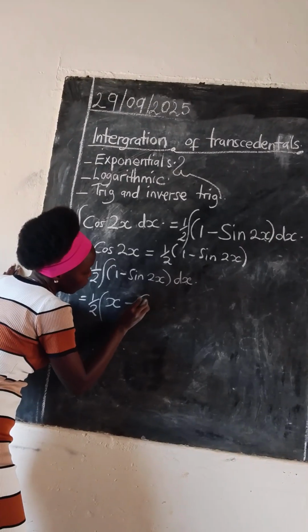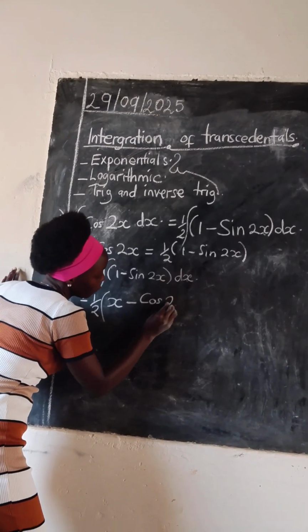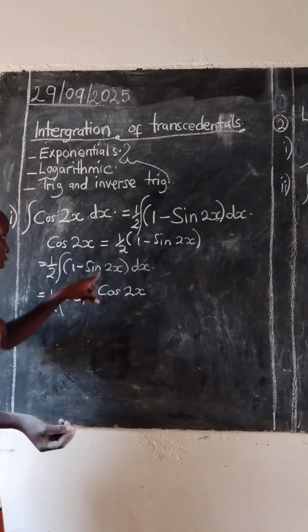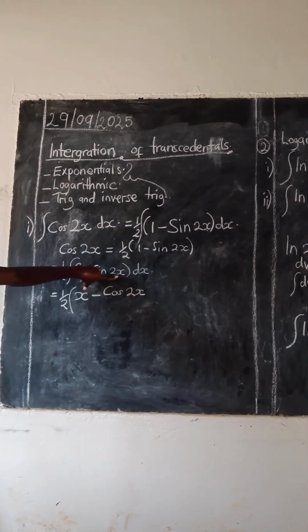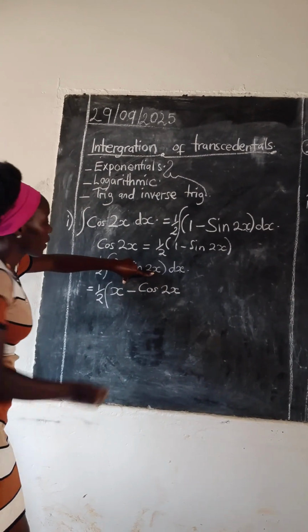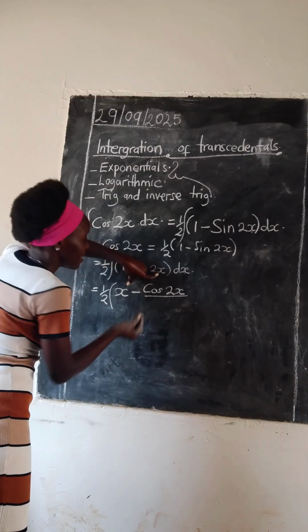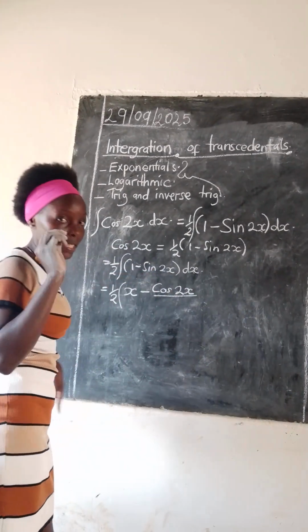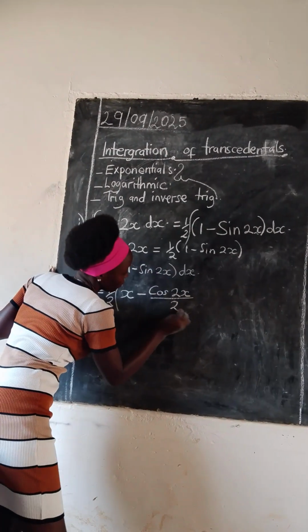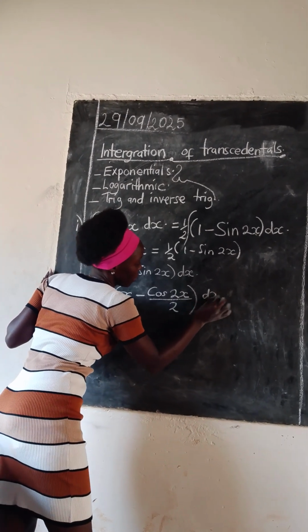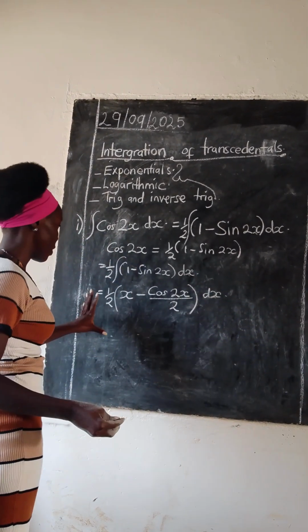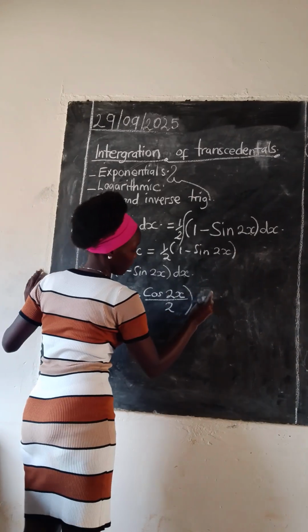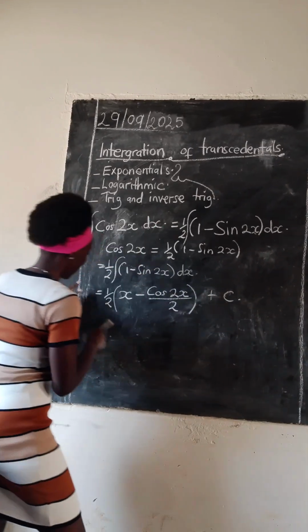Now this is going to be cos over 2x. Then you differentiate this angle divided by the derivative of the angle, which is 2. We put there the 2. Then you get this.